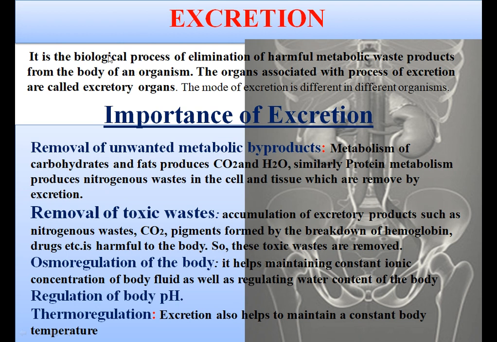Here it is written, a biological process of elimination of harmful metabolic waste products from the body of an organism, and the organs associated with the process of excretion are called excretory organs. The excretory system is a system of organs and tissues that take part in separation, collection, and elimination of all these products. Elimination of waste products maintains a favorable internal environment of the body.